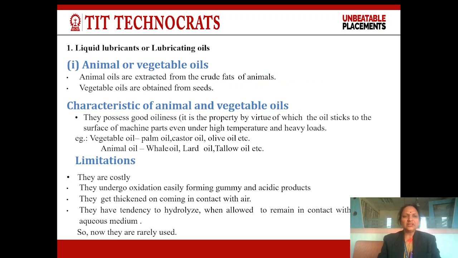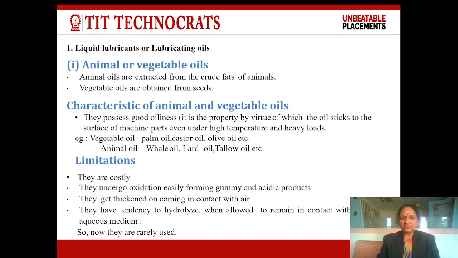First type of lubricant is liquid lubricant or lubricating oil. Examples of liquid lubricant are animal or vegetable oil or mineral oil. Under the heading of animal or vegetable oil, we will study the animal oils which are extracted from the crude fats of animals, and vegetable oils which are obtained from seeds.